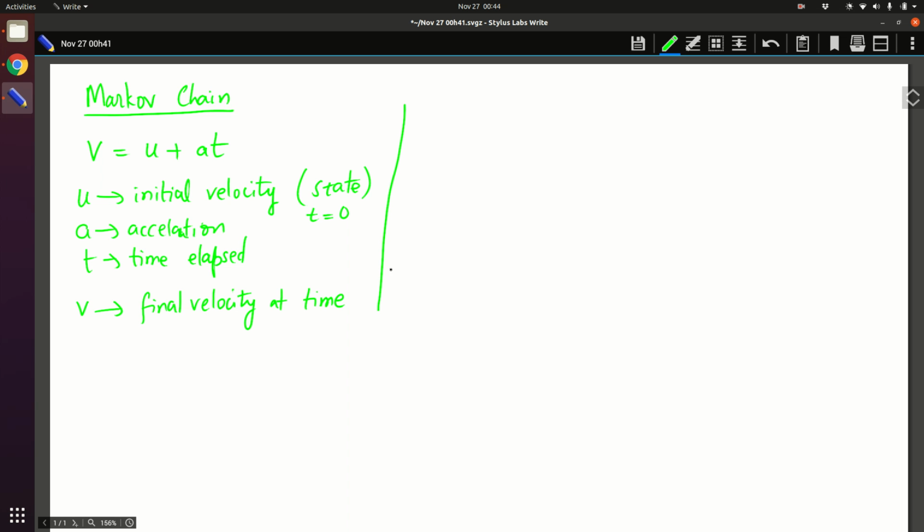The only difference is there is something called a state, and there is a law governing it. Similarly, there are what are called transition probabilities. Just like you have this equation, the transition probability defines the transitions, and the only additional thing is that some randomness is involved. This is how a Markov chain will look.